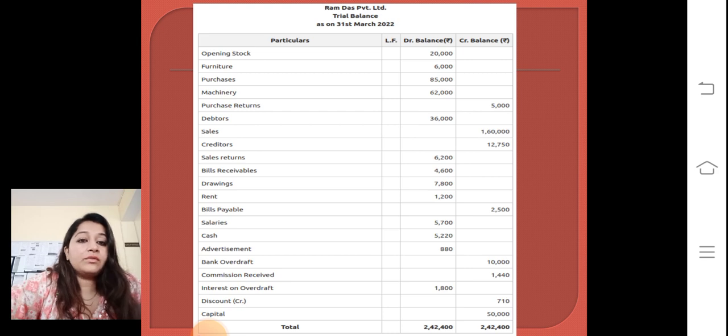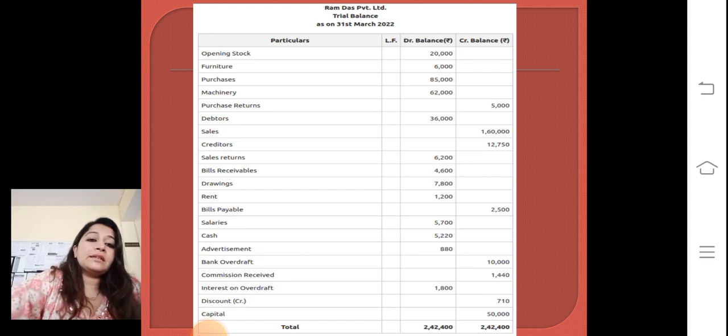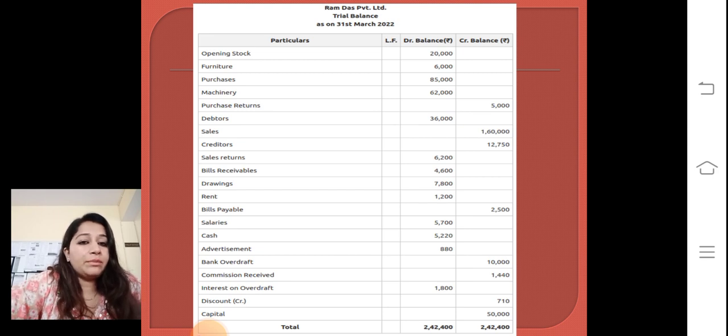Firstly, we'll start with opening stock. Opening stock shows debit balance, so on the debit side we will post 20,000. Next, furniture. Furniture is an asset. Increase in an asset shows debit balance. So we will put the amount 6,000 on the debit side. Third is purchases. Purchases shows debit balance, so we'll put 85,000 on the debit side. Fourth is machinery.